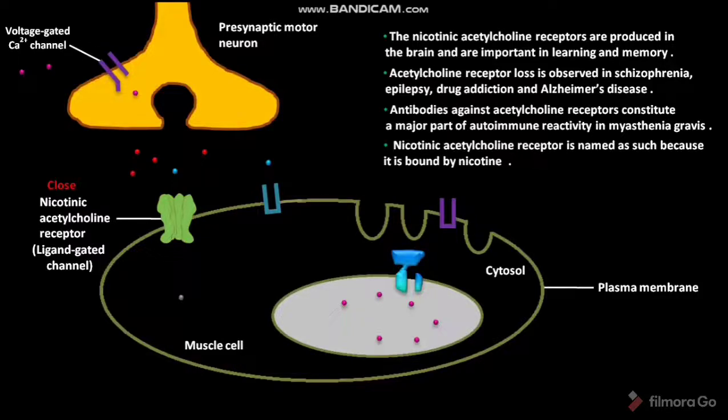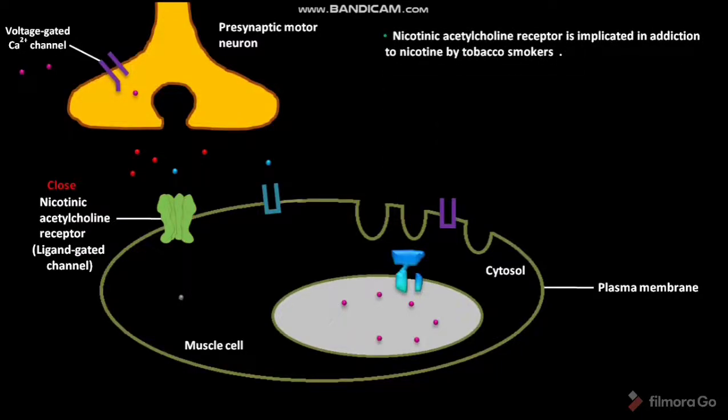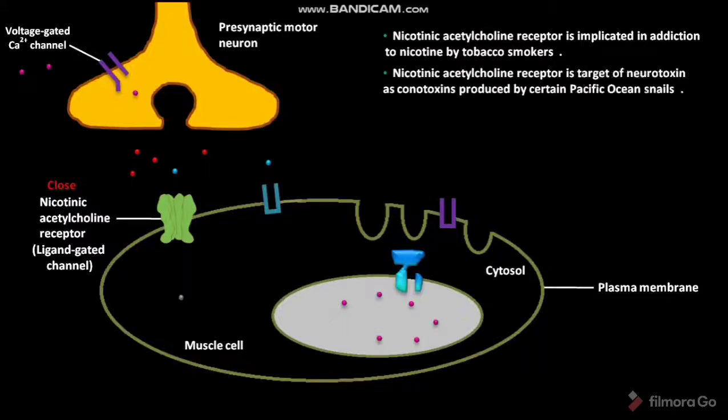Nicotinic acetylcholine receptor is named as such because it is bound by nicotine. It is implicated in addiction to nicotine by tobacco smokers. It is also a target of neurotoxins such as conotoxins produced by certain Pacific Ocean snails.